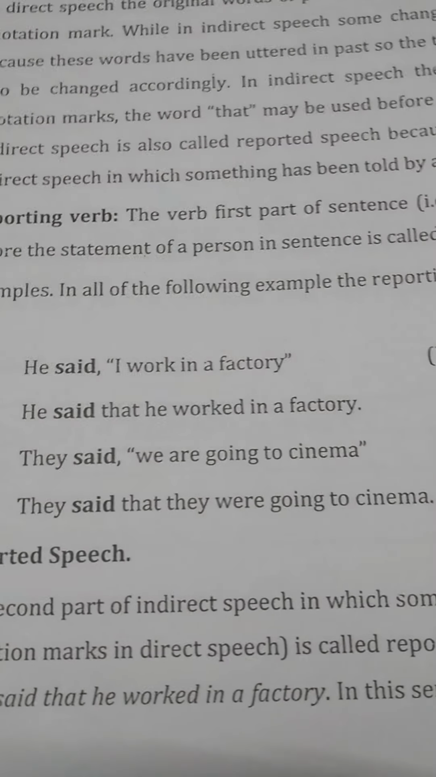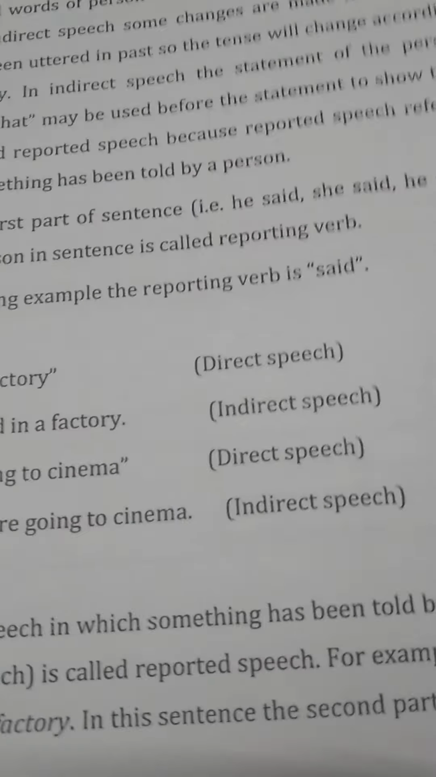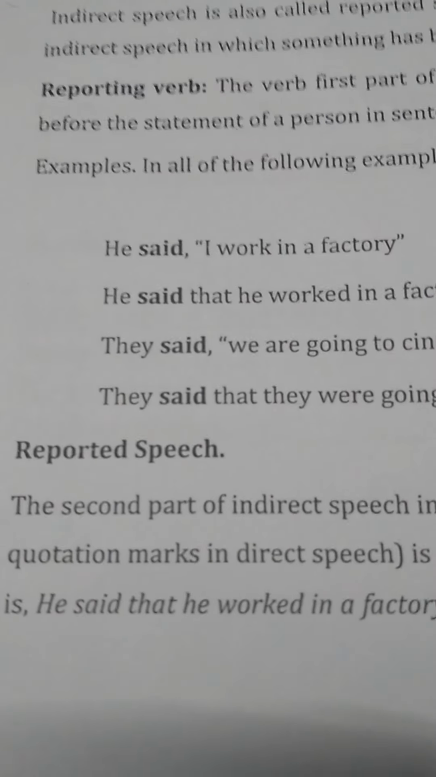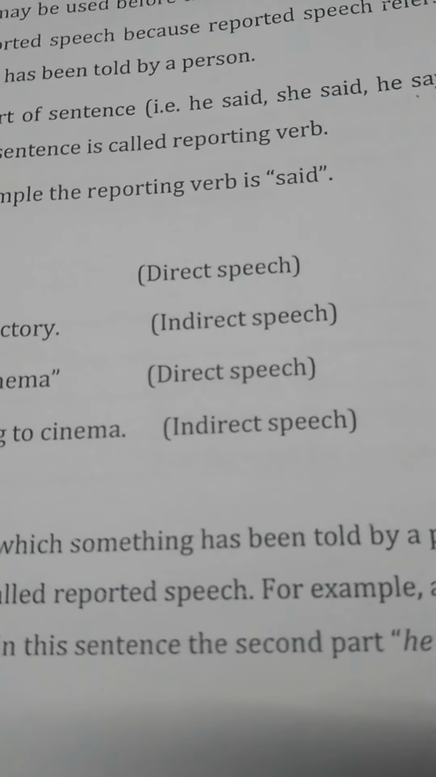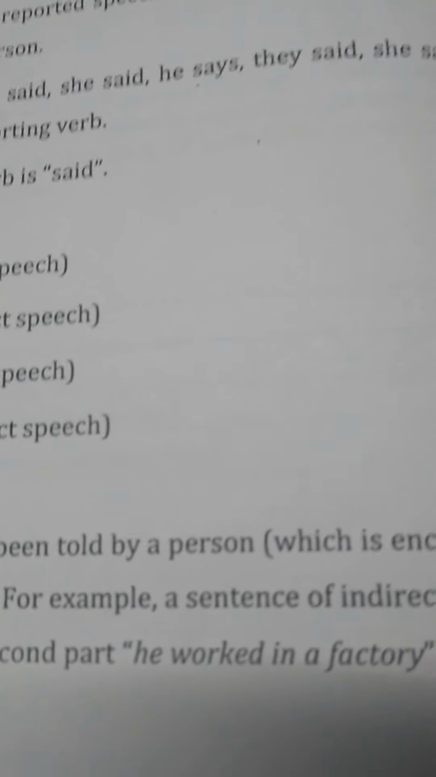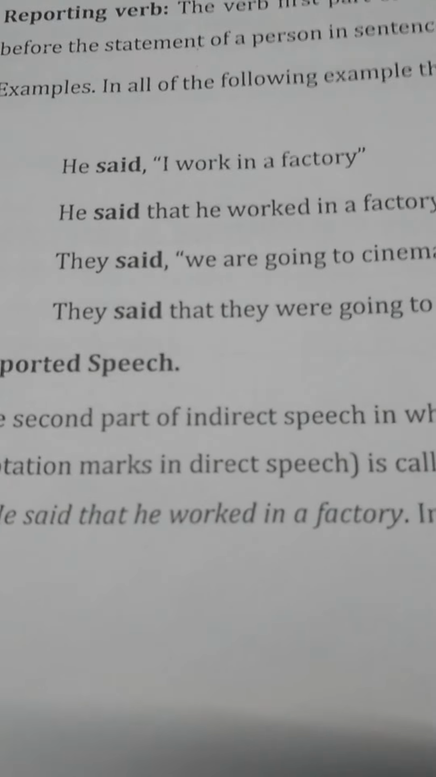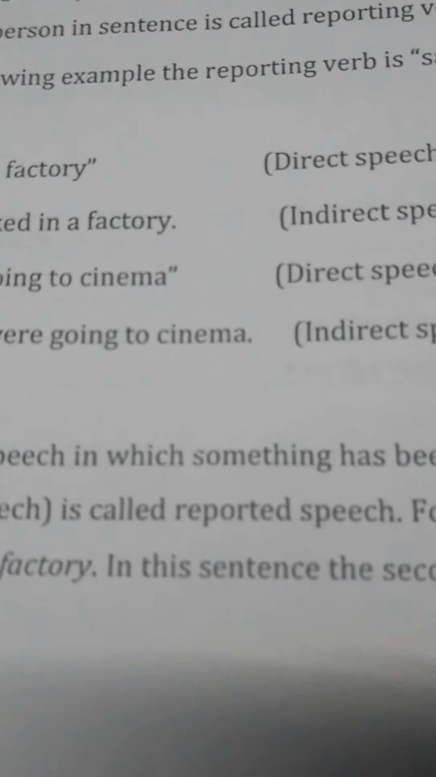So, direct and indirect speech. They said, "We are going to cinema." This is direct speech. We convert it into indirect speech: They said that they were going to cinema. Indirect speech. Clear? Now the second part is reported speech. The second part of the sentence, in which something has been told by a person and which is enclosed in quotation marks, is called reported speech.